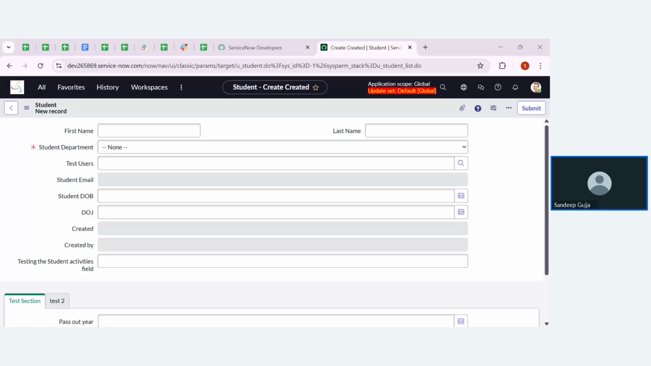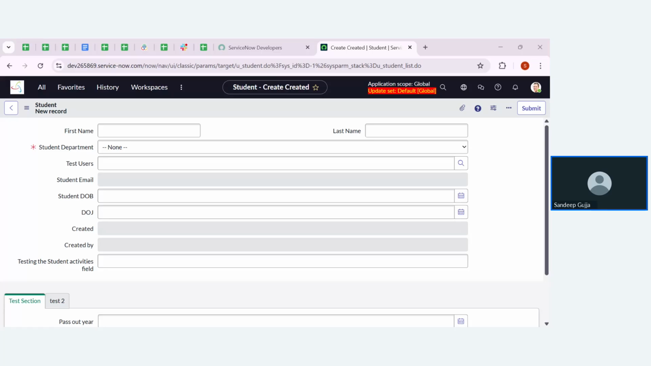Everyone, please try to respond to the question that I'm asking in the chat. Okay. So my question is, now I have created two UI policies. For each and every UI policy, there are two separate UI policy actions also. The condition is: whenever we define the student department as CSC, then automatically it should make the student date of birth as well as date of joining mandatory fields.